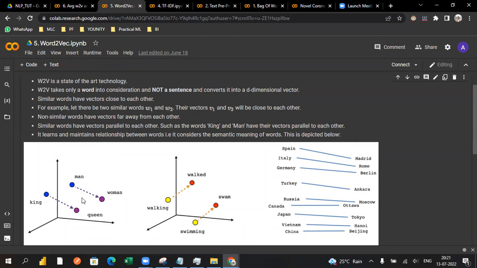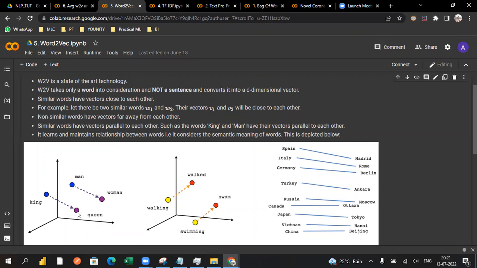If the distance is somewhat near, it will group them together and treat them as having a similar meaning, or as having some kind of relationship between this point and this point.